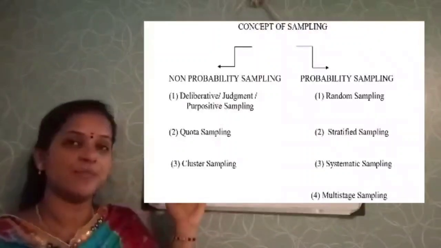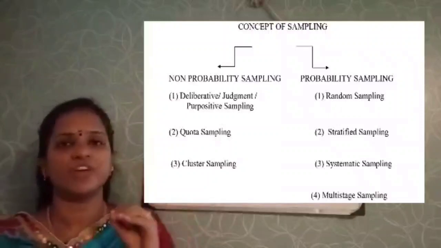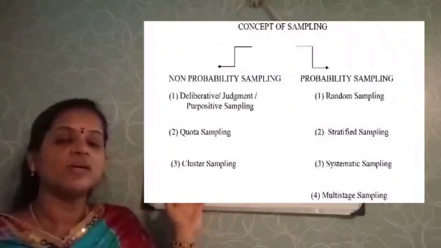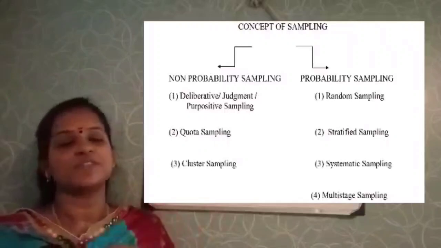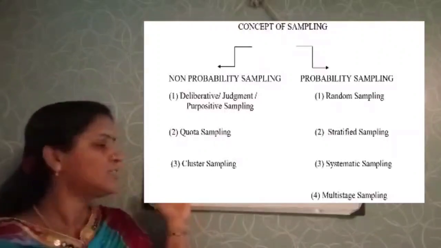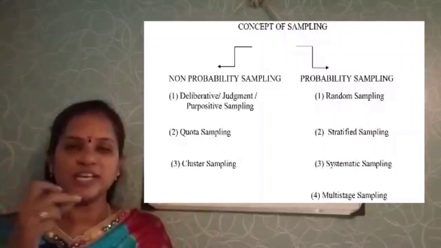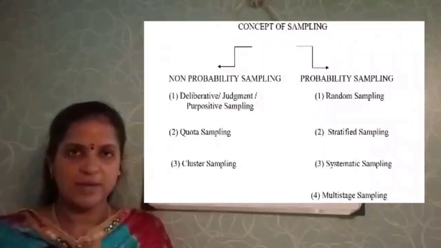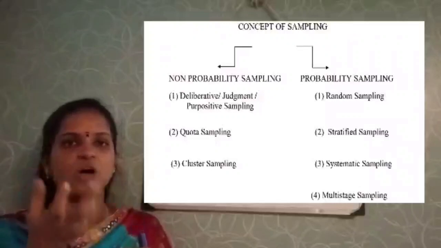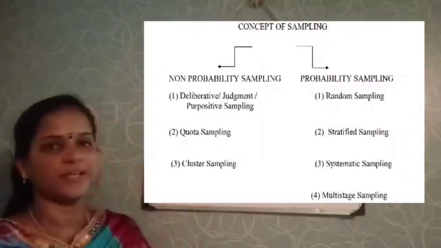In such cases, this technique is very effective, and it also reduces the cost of the survey. Instead of selecting an individual unit as an element of the sample, we select the group. That is called cluster sampling.